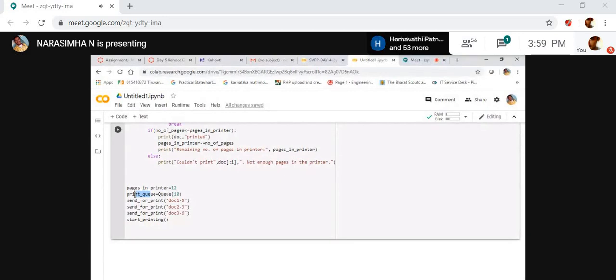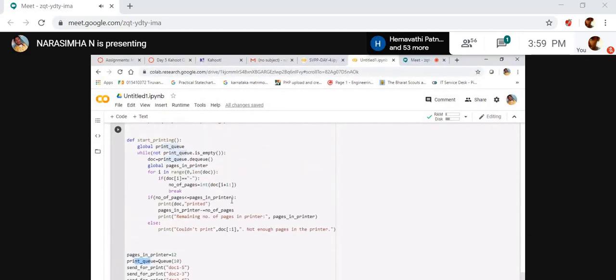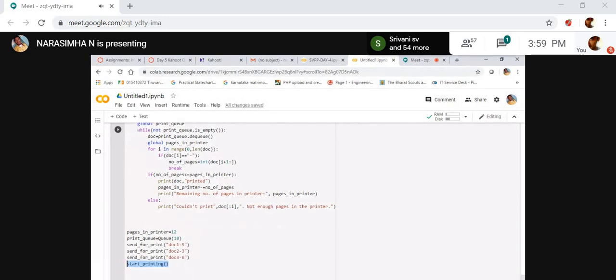Now it sends for print. I'm giving the document numbers. Just I started. It is sending for print. Whenever I click start printing, it prints all the data.